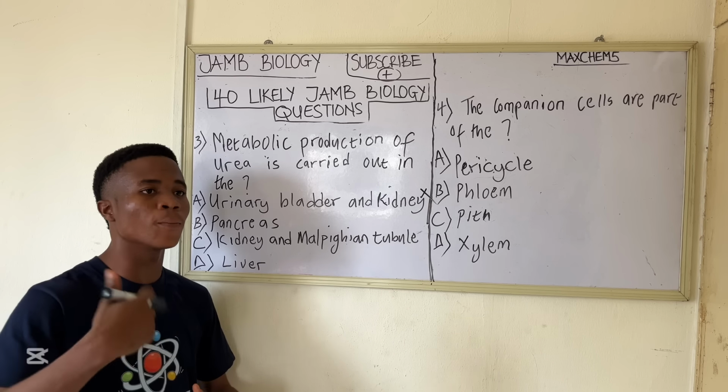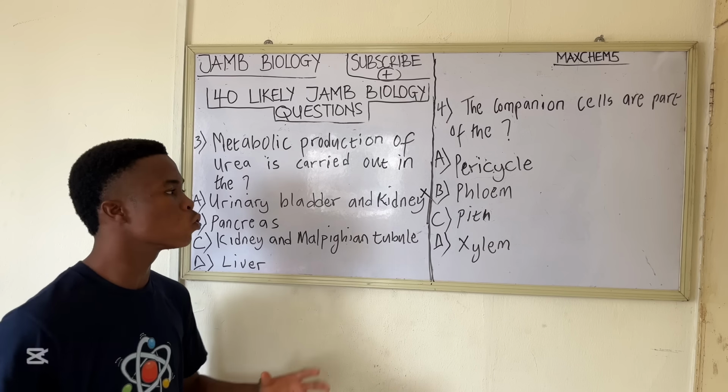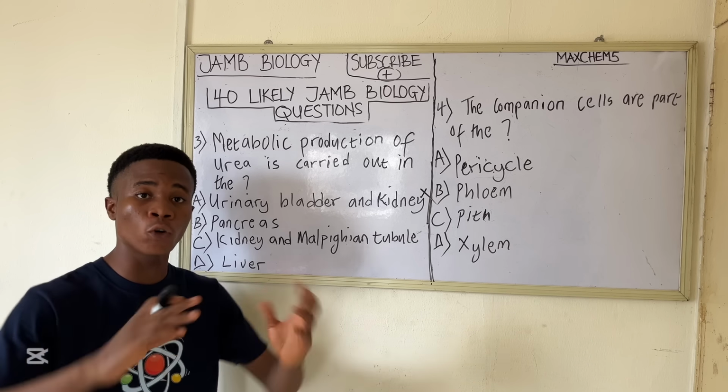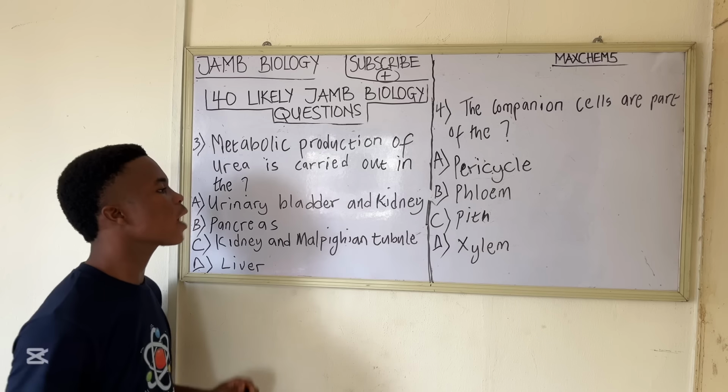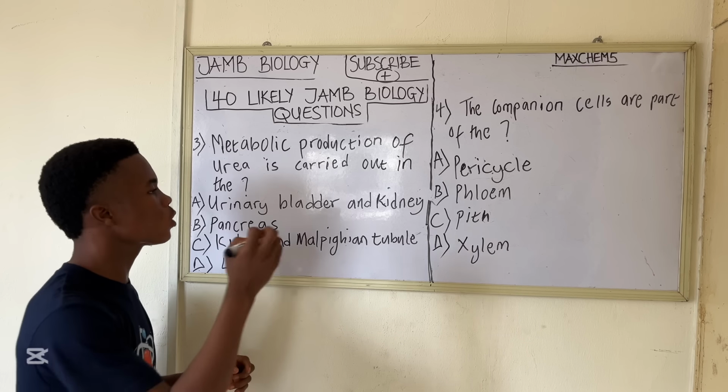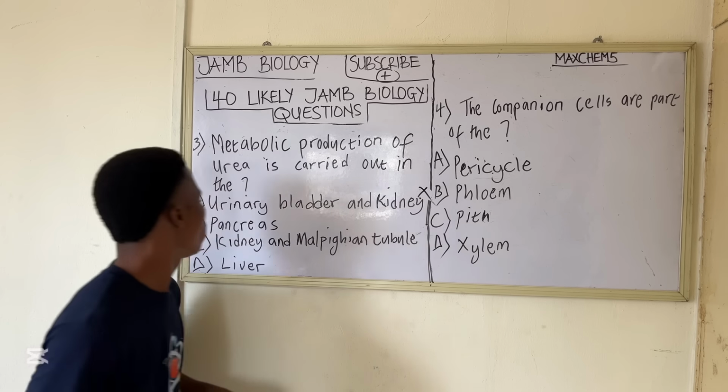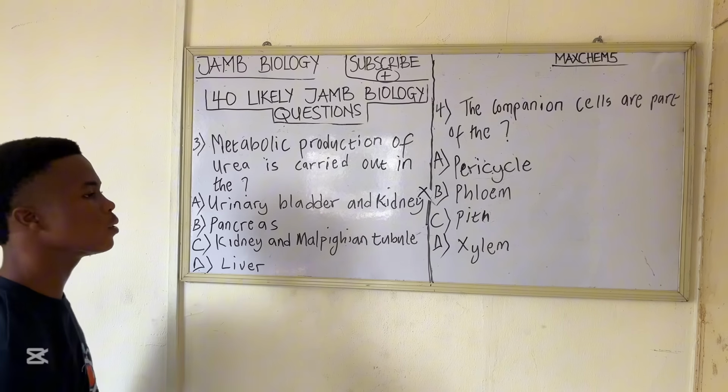So by filtering the blood, it will filter out those waste products so that they can be passed out from the body. Automatically, option A is not the correct option. So let's see option B.